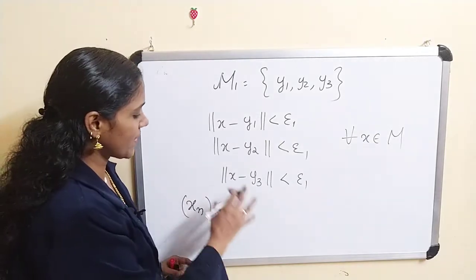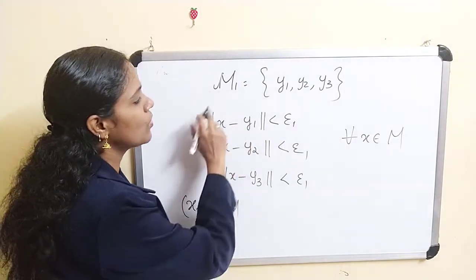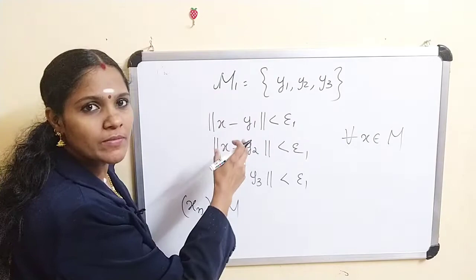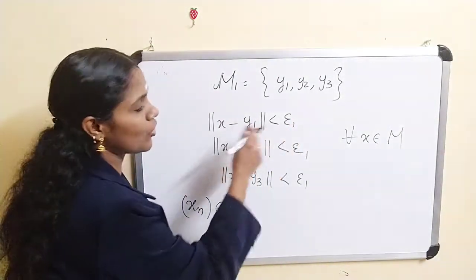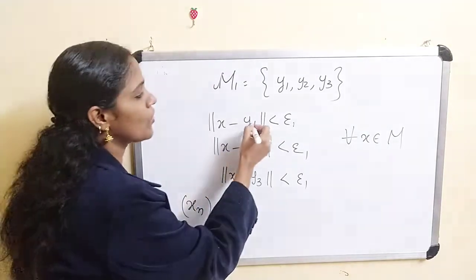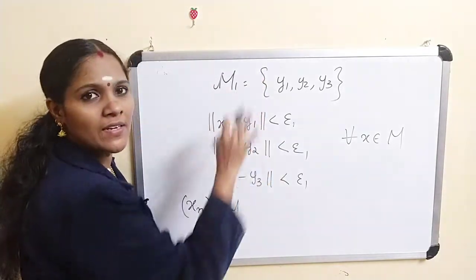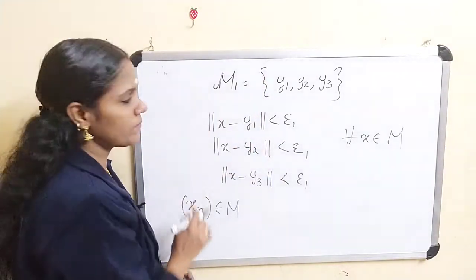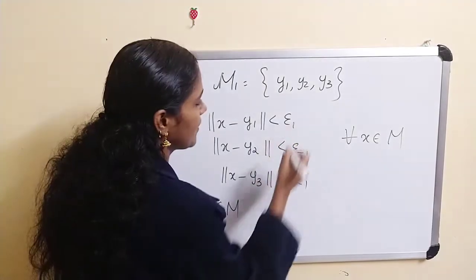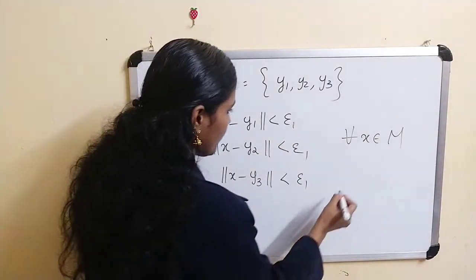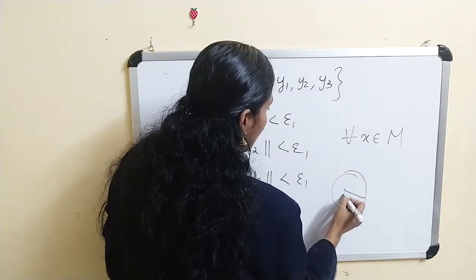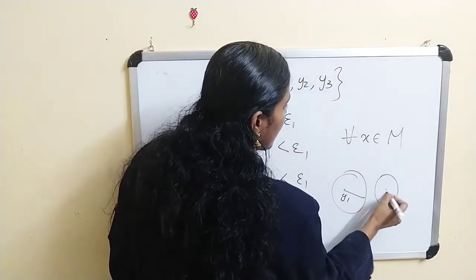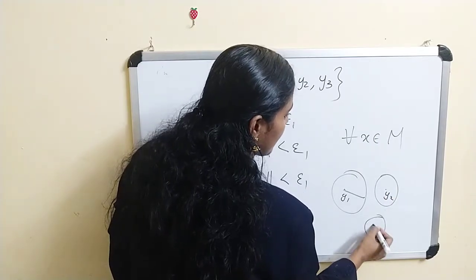So the elements of xn can be divided in such a way that the elements must belong to some epsilon 1 neighborhood, the neighborhood of these elements in the epsilon 1 net. Suppose this is some y1 and this is some y2 and this is some y3.